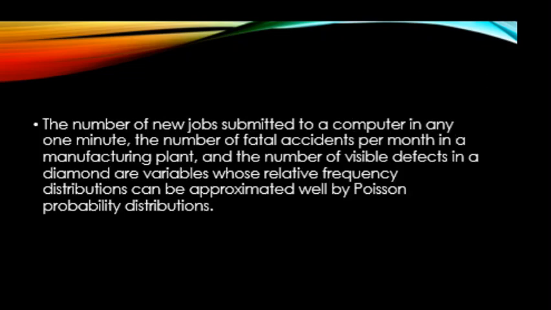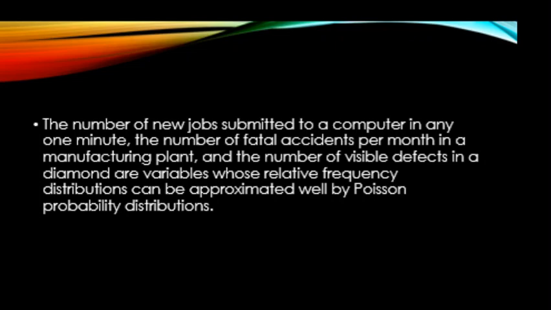Here are some examples in which we have a Poisson distribution, and we are looking at a discrete random variable in each of these cases. The first example is the number of new jobs submitted to a computer in any 1 minute. So the number of new jobs is the discrete random variable, and again it is a count of the jobs over a time frame which is 1 minute.